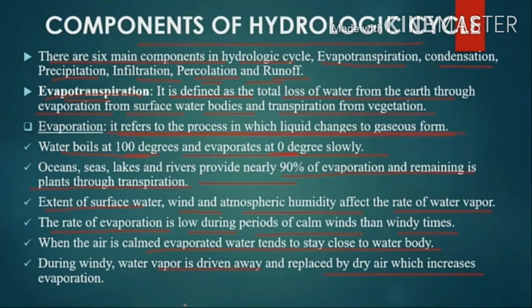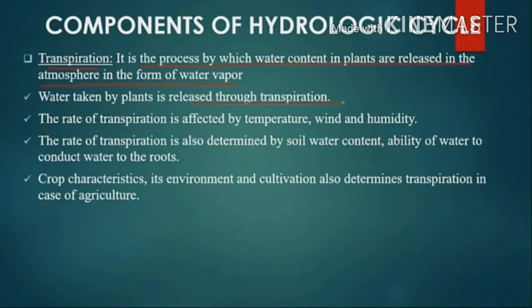The atmosphere gets nearly 90% of its moisture from the oceans, seas, lakes and rivers through evaporation, and 10% of the moisture from plants through transpiration. Already you know transpiration. Next you see the transpiration. Already you saw evapotranspiration. Now we'll see the transpiration.